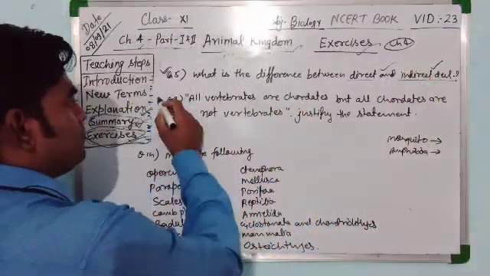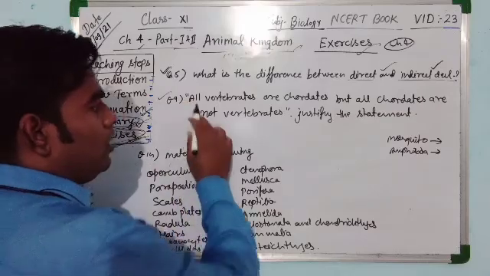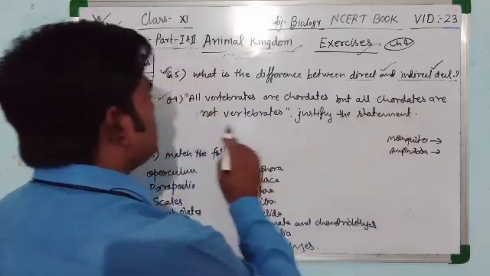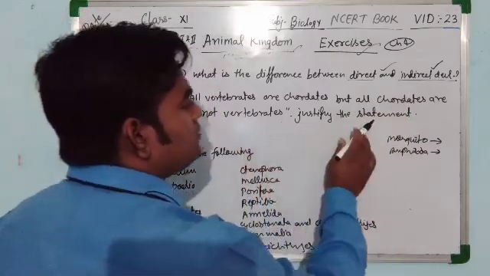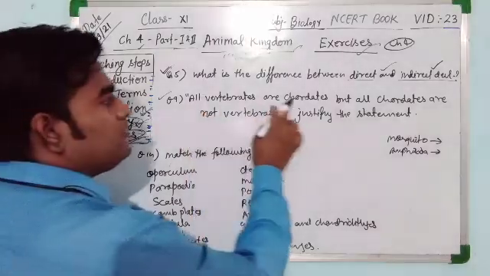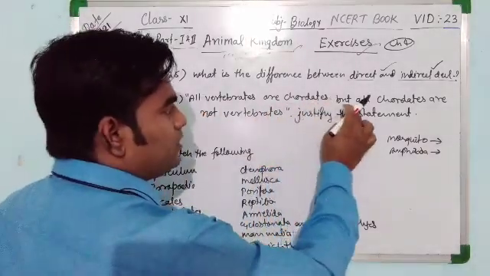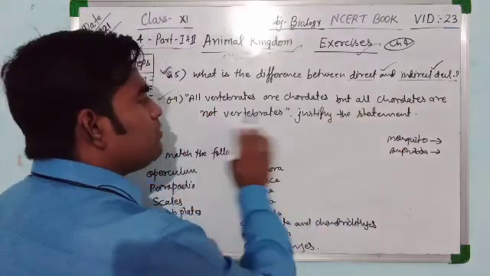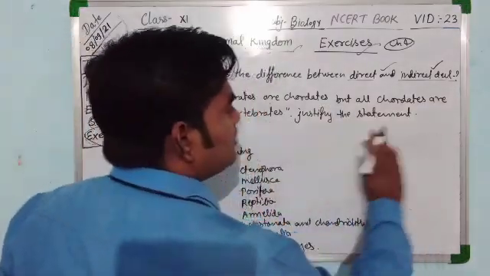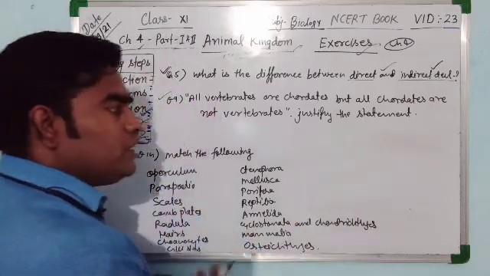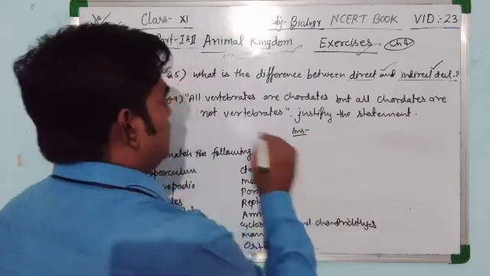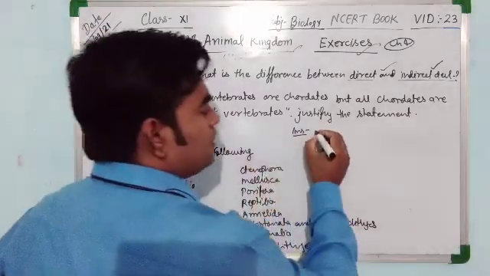Now question number 9. All vertebrates are chordate, but all chordates are not vertebrate. Justify the statement. See the answer. You know that the phylum Chordata is divided into 3 subphyla.